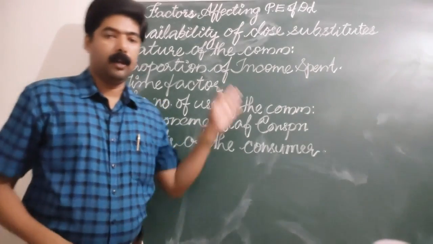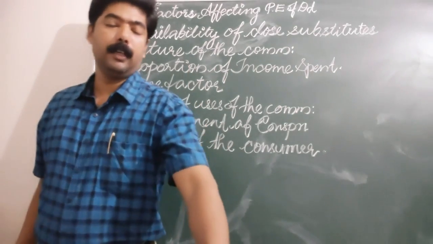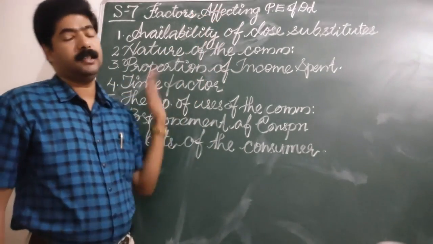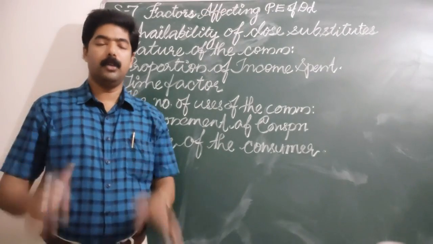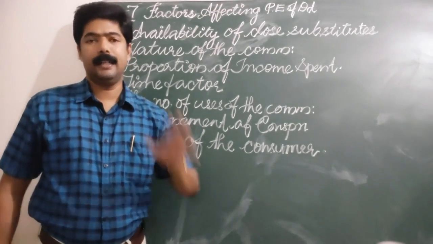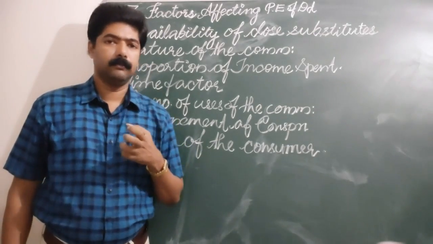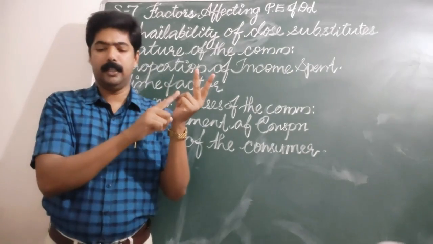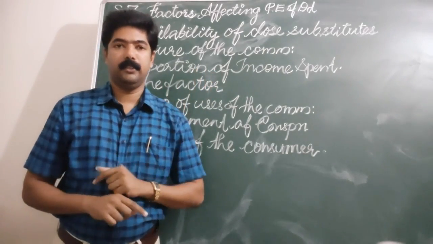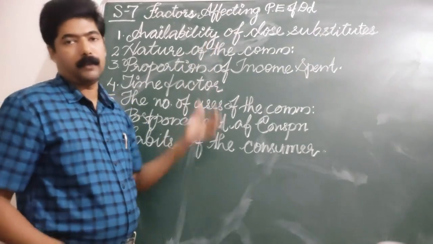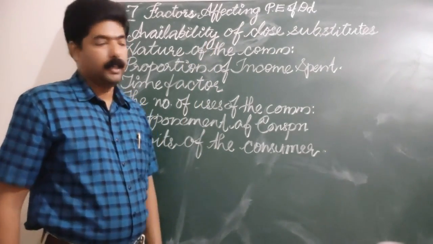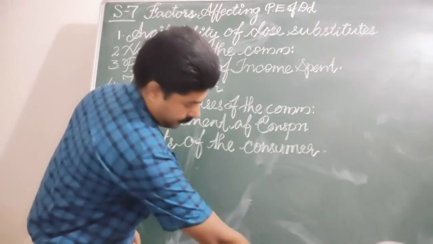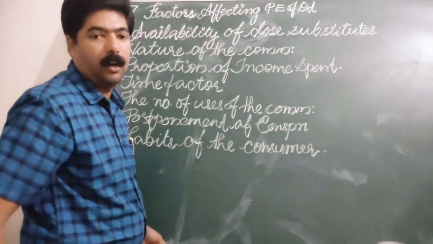Okay, I think you have noted. So this is about price elasticity and the factors affecting price elasticity. Now, as I told you, there are 3 types of elasticities. What are those? Price elasticity of demand, income elasticity of demand, and cross elasticity of demand. The first one we have completed, price elasticity. Now we come to the second type of elasticity, that is income elasticity of demand.